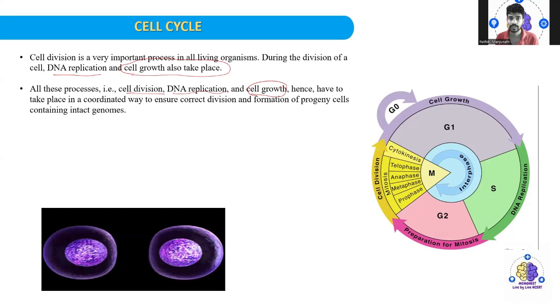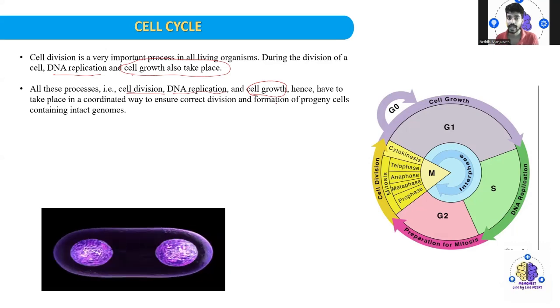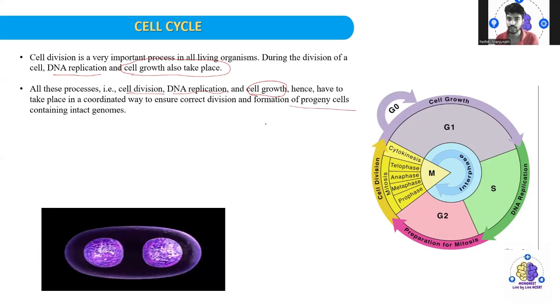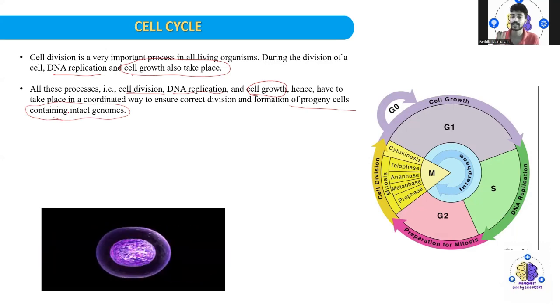They have to take place in a coordinated way to ensure the correct division of the cell and formation of progeny cells containing an intact genome, that is the specific correct genome. If not, it will lead to mutation, cancer, and many biological and physiological disorders.